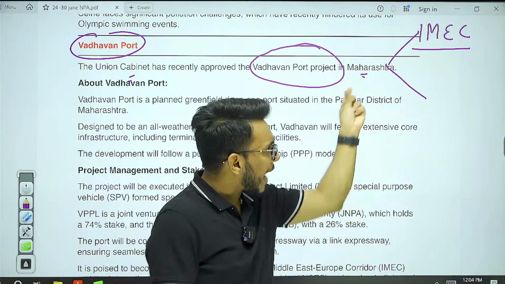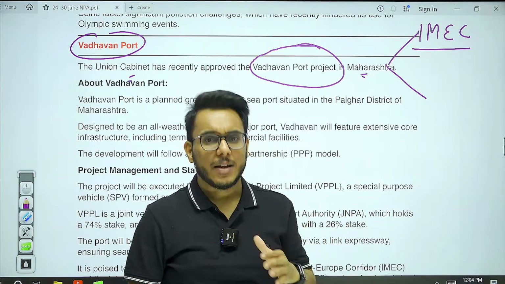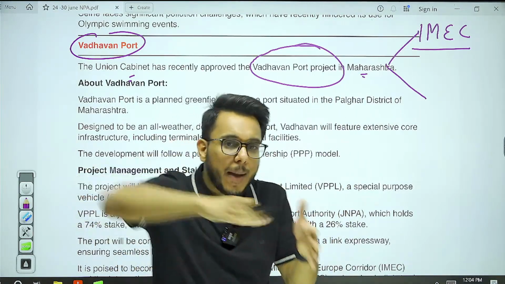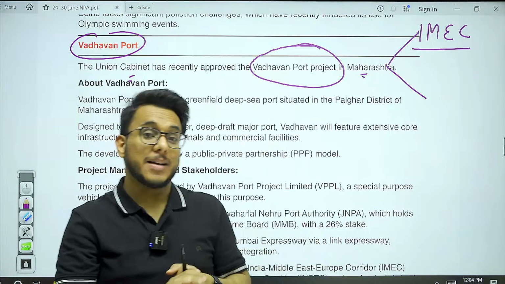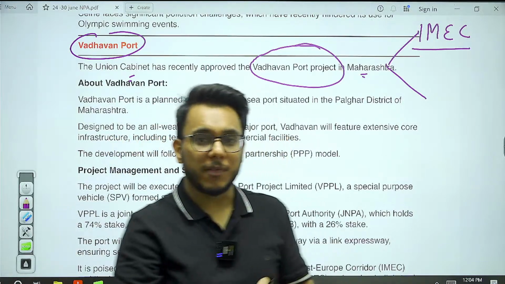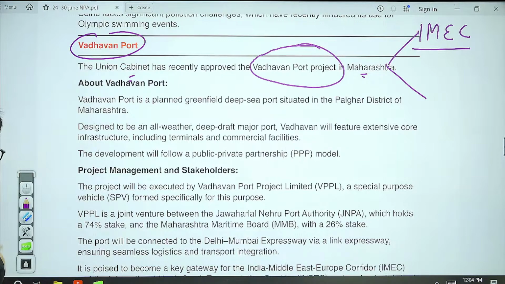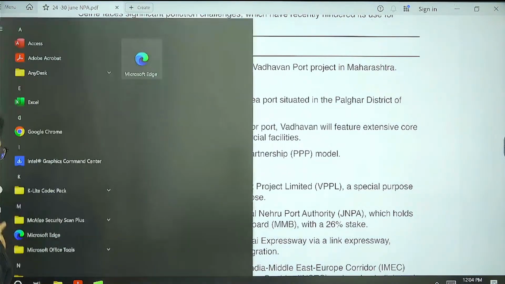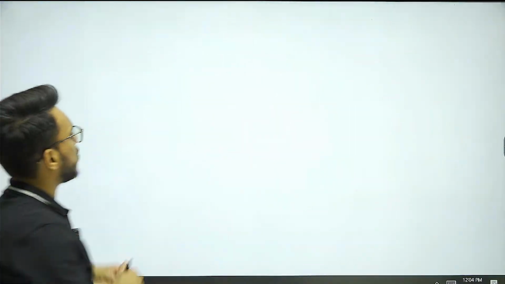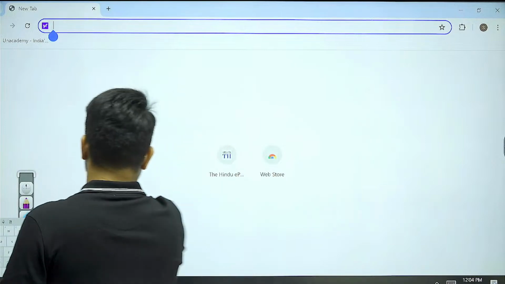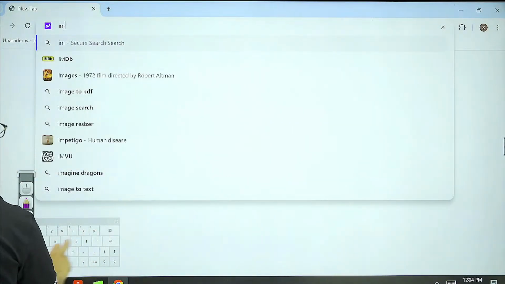Now, why has this IMEC been brought? It has been brought so that we can bypass the Red Sea and the Suez Canal. Let me show you here on the map so that you can better connect with that.